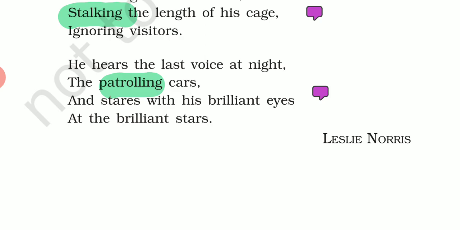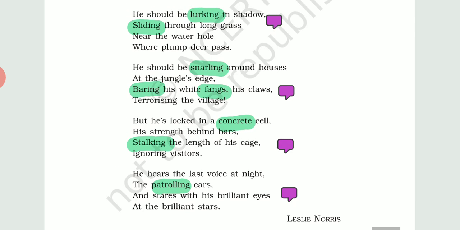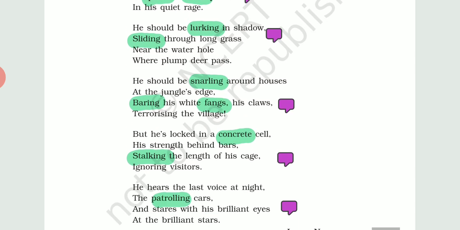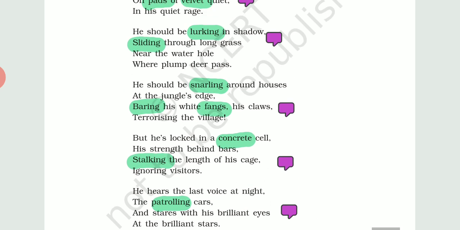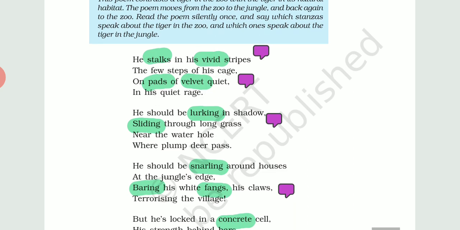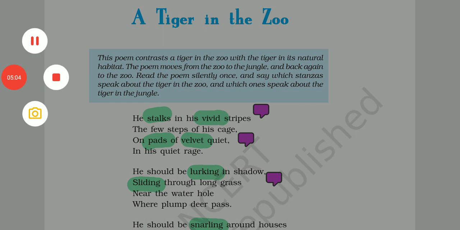So this was all about the poem The Tiger in the Zoo, where the poet Leslie Norris has beautifully explained the condition of the tiger when it is put up in a cage, and on the other hand in its natural habitat.